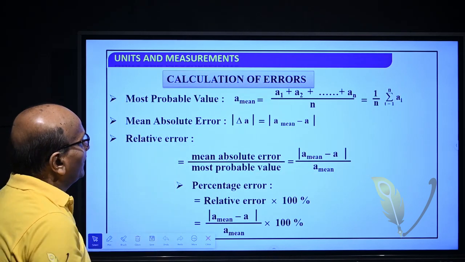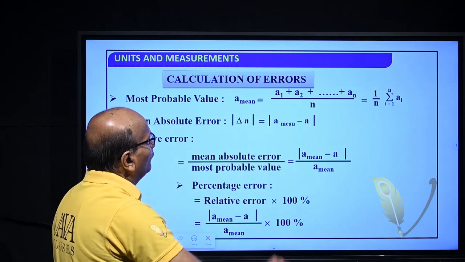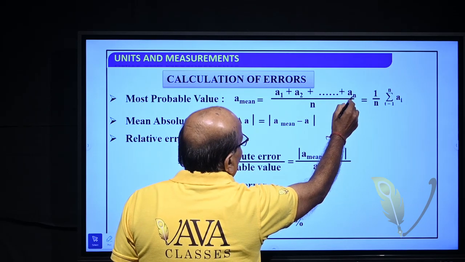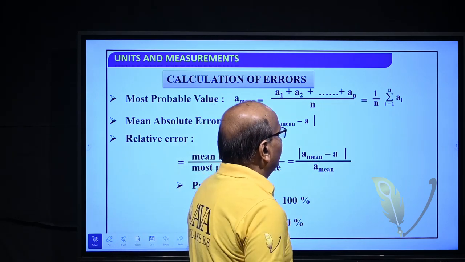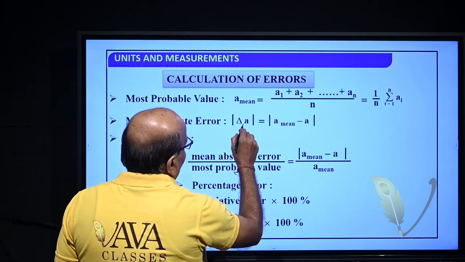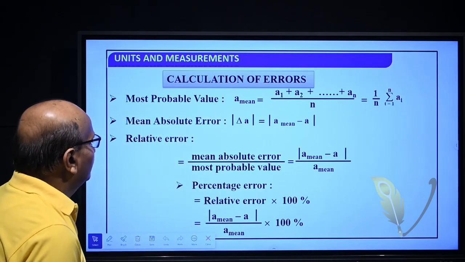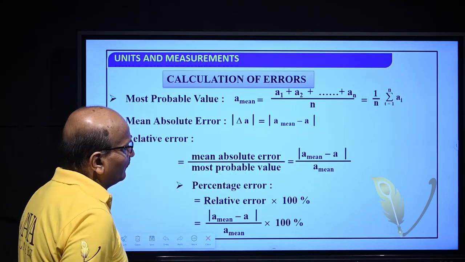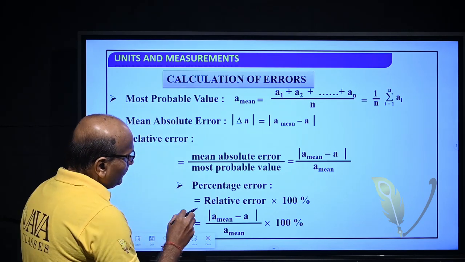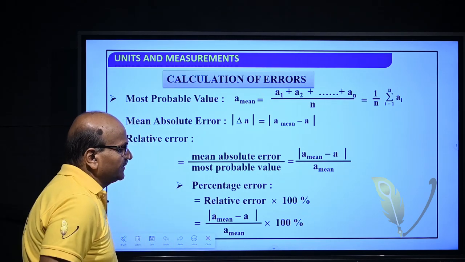So this is the calculation of error. The mean value or the true value will be the sum of each observed value, a1 plus a2 plus a3 up to an, by n, that is 1/n times the sum. The mean absolute error is the mean of |delta A|, that is a mean minus a, and the relative error is the mean absolute error by the true value or most probable value, and the percentage of error is equal to relative error into 100, that is (a mean minus a) by a mean into 100%.